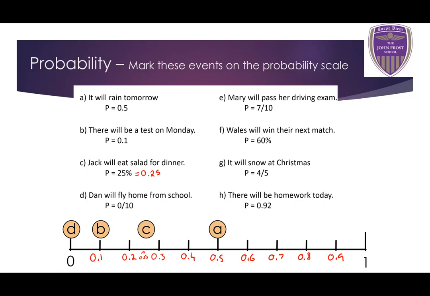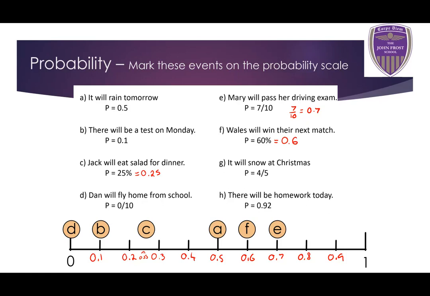For E, Mary will pass her driving test, 7 out of 10. If we convert 7 out of 10 into a decimal, we get 0.7, and 0.7 is on the probability scale here. Wales will win their next match, 60%. We could turn that into a decimal, 0.6. 0.6 is just here.